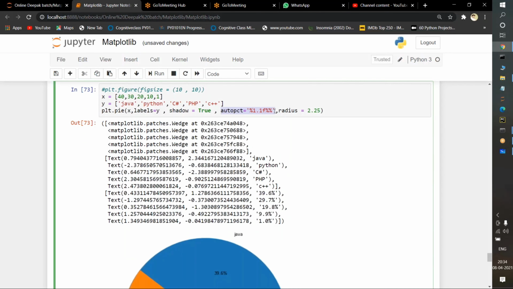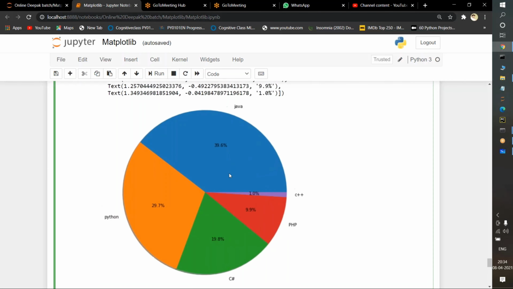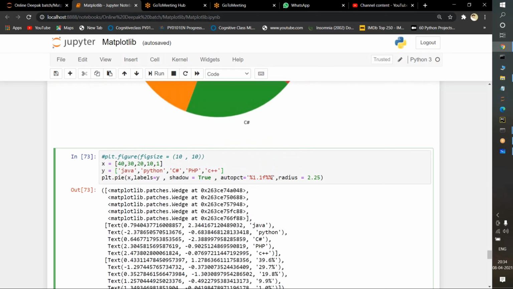If I pass autopct equal to this percentage value, see, Java is holding 40%, 39.6% is nothing but 40%. Python is holding this value, C# is holding this one, PHP and C++. So inside the graphical representation, if you want a numerical value showing how much data each is holding, you need to specify autopct and this particular command.